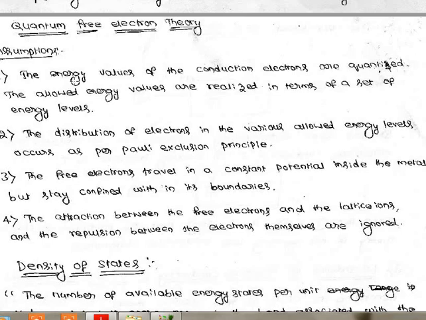So what are the differences here? The energy values of the conduction electrons are quantized, that is, there are specific energy levels and electrons fill only those, there is no continuity. And the second one, the distribution, that is the occupation of energy levels, is according to Pauli's exclusion principle. Through this principle only they will fill the energy levels, not continuously. The third and fourth points are common here. Okay, these are the 4 assumptions of the quantum theory. I hope you understand. Okay, thank you.